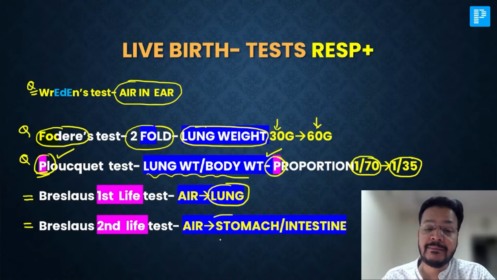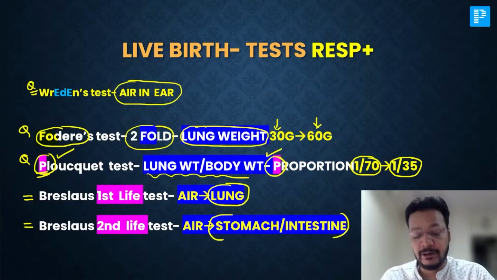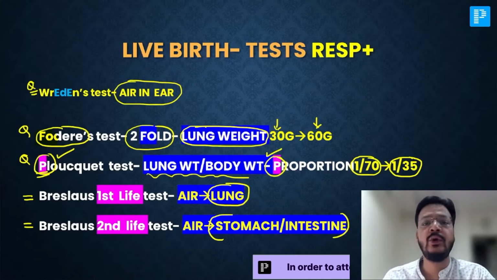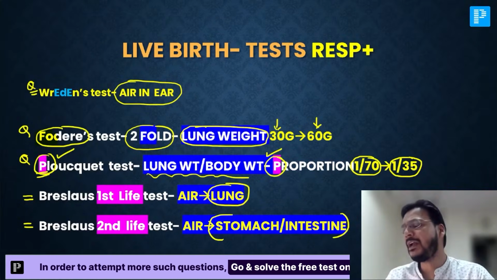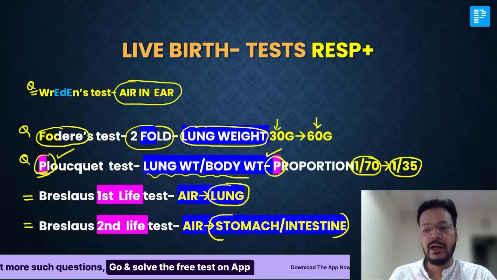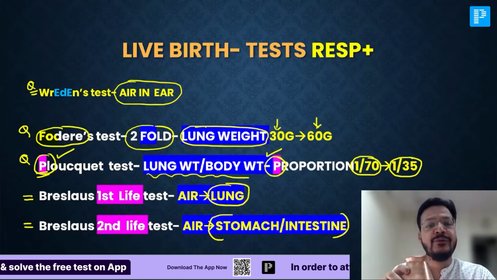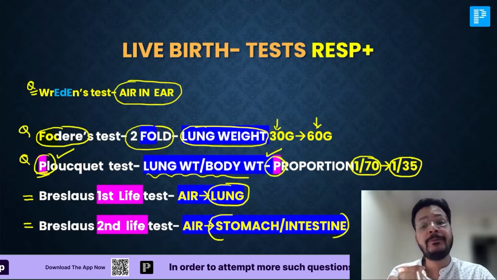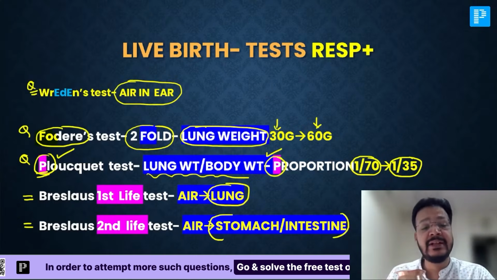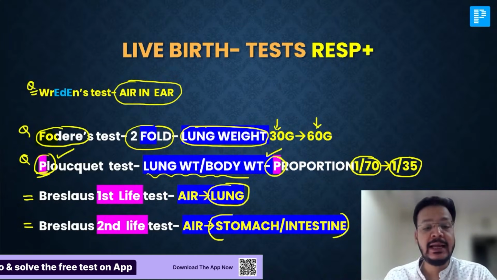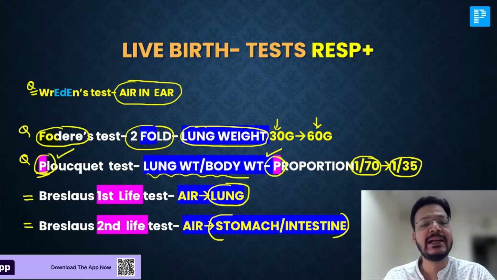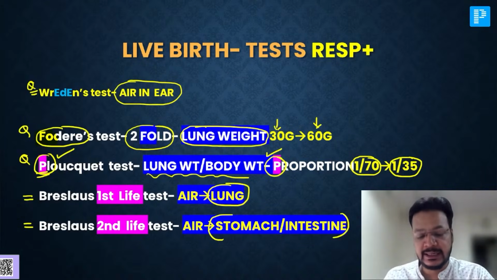And air in stomach and intestine, that is a Breslau second life test. So I think you got all the point. Air in ear, Radine test. Lung weight become twofold, that is a Fodray test. Lung weight and body weight proportion from 1 in 70 become 1 in 35, that's a Plockweight test. And air in lung, that's a Breslau first life test. And air in stomach, that is a Breslau second life test. I think these are the very important tests for live birth.